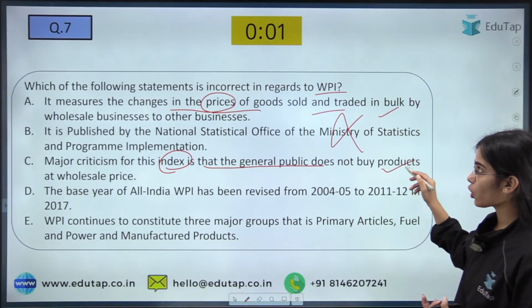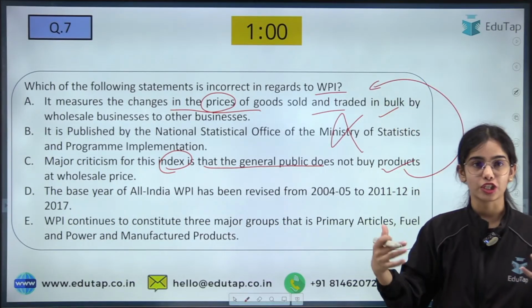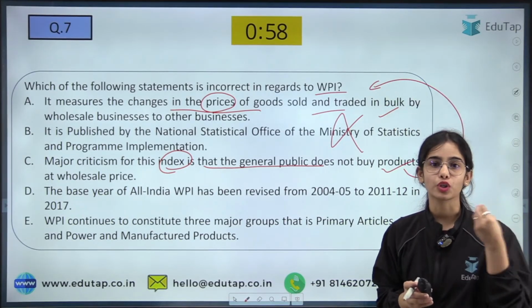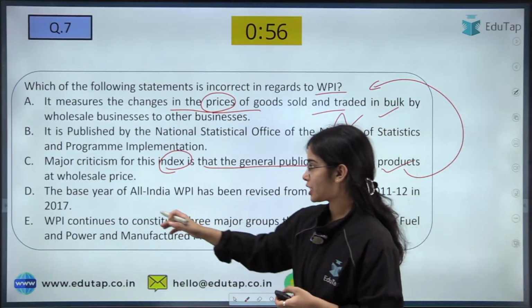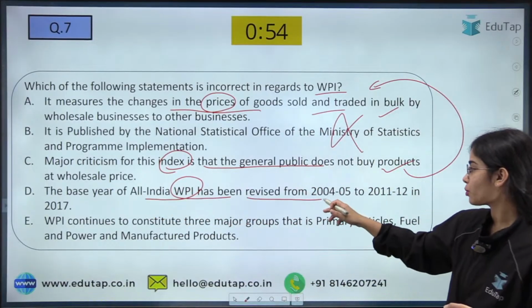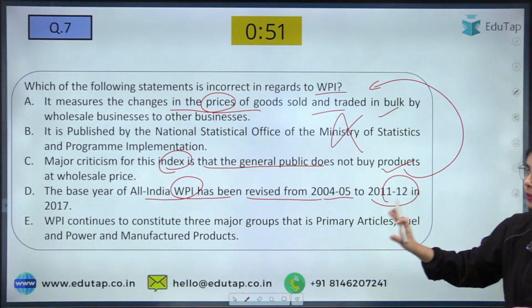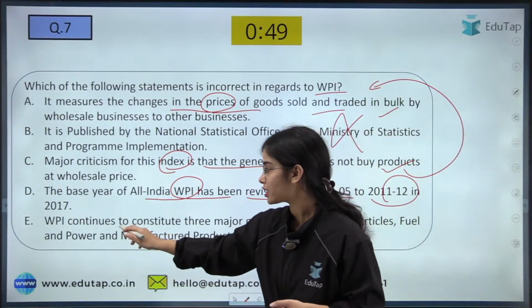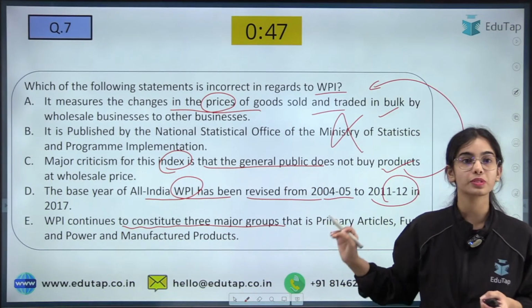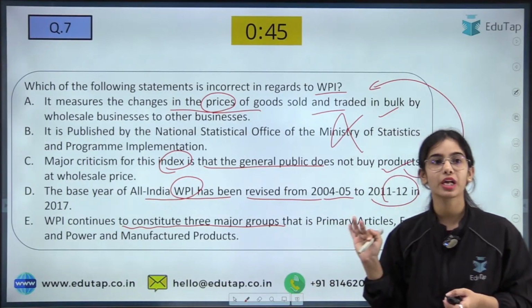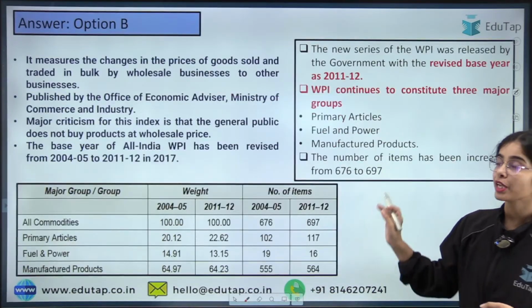Yes, that's why it is not used for calculating the inflation for the whole of the country. The base year of All India WPI has been revised from 2004-05 to 2011-12 in 2017. That is also correct. WPI continues to constitute 3 major groups, that is primary articles, manufactured products, and fuel and power. Okay. So this is correct.